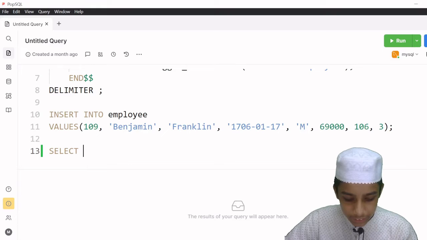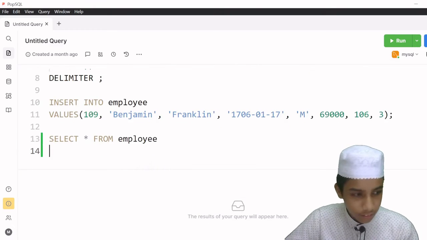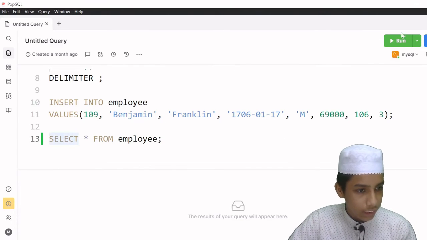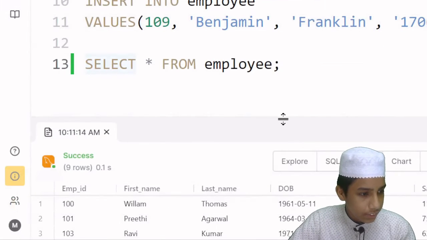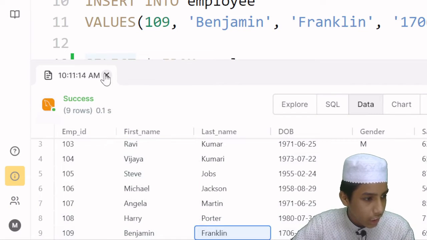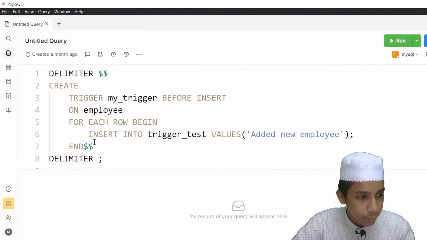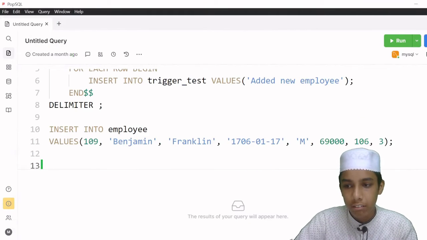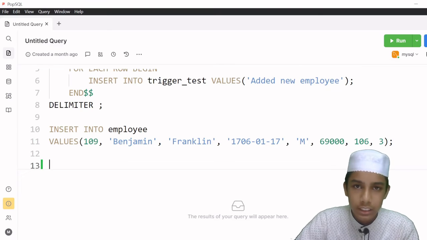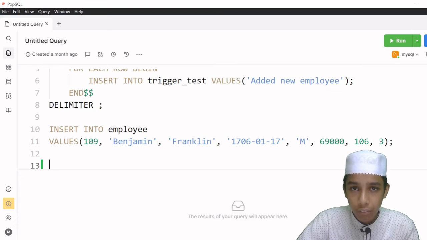So select asterisk from employee, and now I am going to click here and run this program. As you can see here, we have all of these things, and we have this Franklin also. So now I am going to go back here. So I am going to remove this one, and now let's check whether it has been inserted into that trigger test table, that we have added the new employee in the table. So let's go ahead and check that.